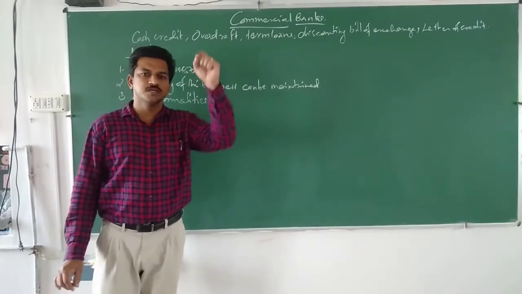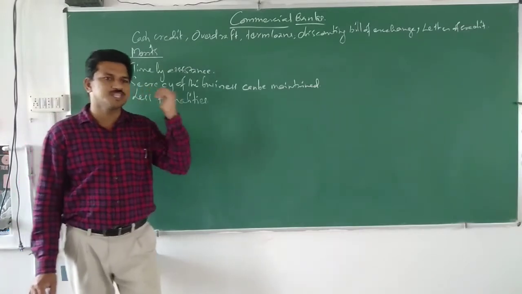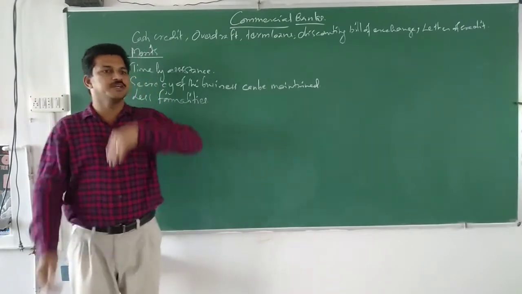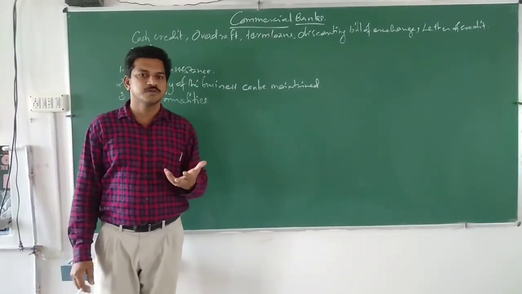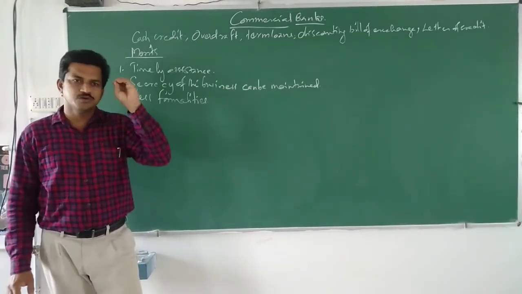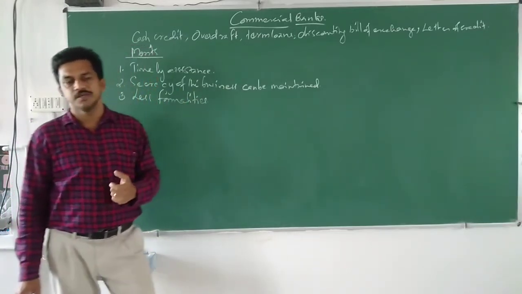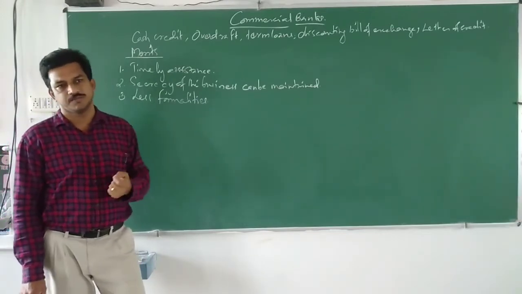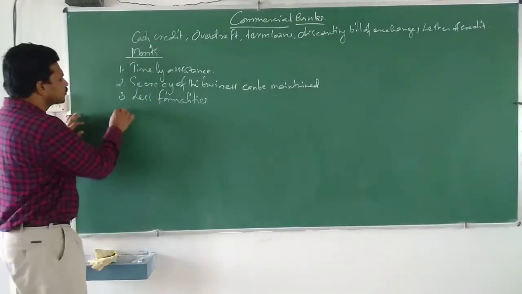Before that, we have to get permission from the registrar of companies, and we have to get permission from SEBI. Then we have to register our shares on the stock exchange. After that, we have to give the advertisement in the newspaper, that is, the prospectus. So a lot of procedures and formalities are there for obtaining money by issue of shares or debentures. But that much formality is not there for taking a loan from a commercial bank. There are the least formalities, and this is a flexible source.